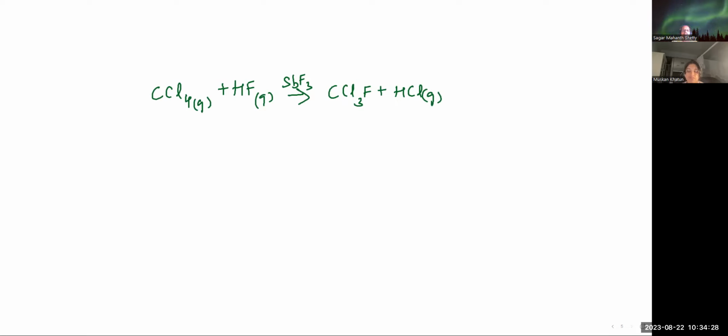Understood? Because it was HF on the left side, isn't it? You see here it was HF. So as I said, the fluorine substitutes for a chlorine atom. If the fluorine goes away from here, what is it getting replaced with? A chlorine, to form HCl. That is the reason we call these kinds of reactions substitution reactions. It's getting replaced with something else.